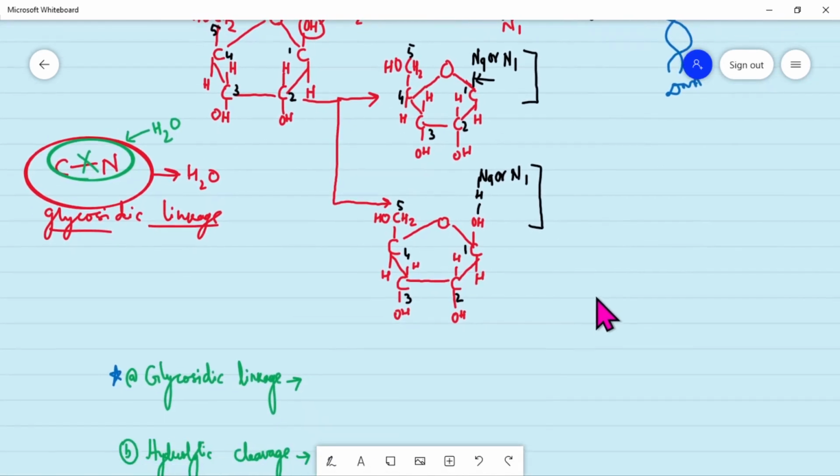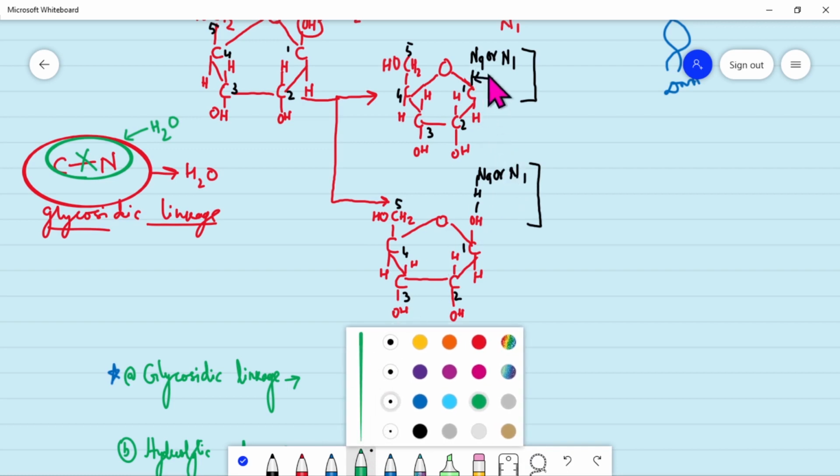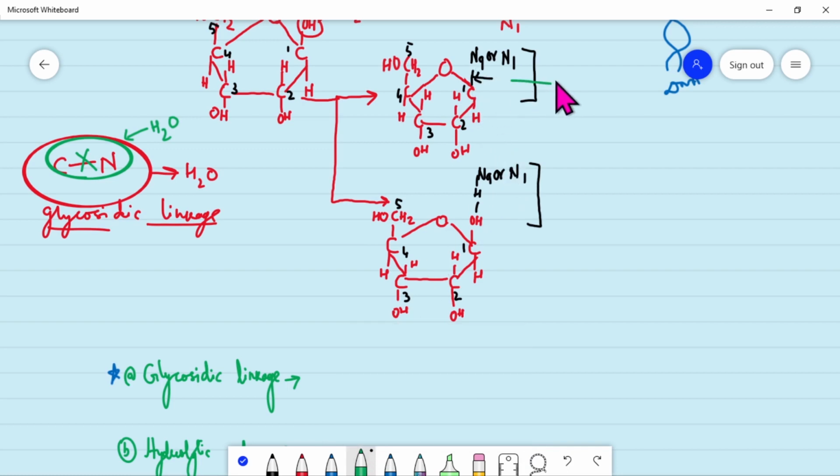Now I have shown here that if the water is removed, the bond is formed here, and this is known as glycosidic linkage, the bond between N and C. Now again the water will come in, the H will again join with the N9 or N1 of the purine and pyrimidine respectively, and OH will again join to C because of the addition of water.